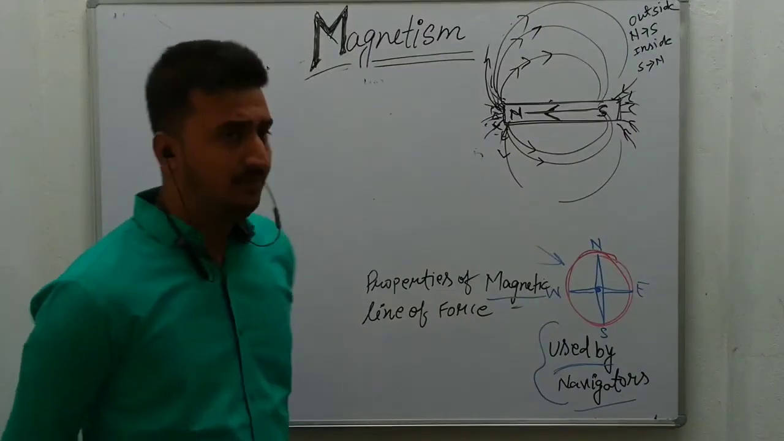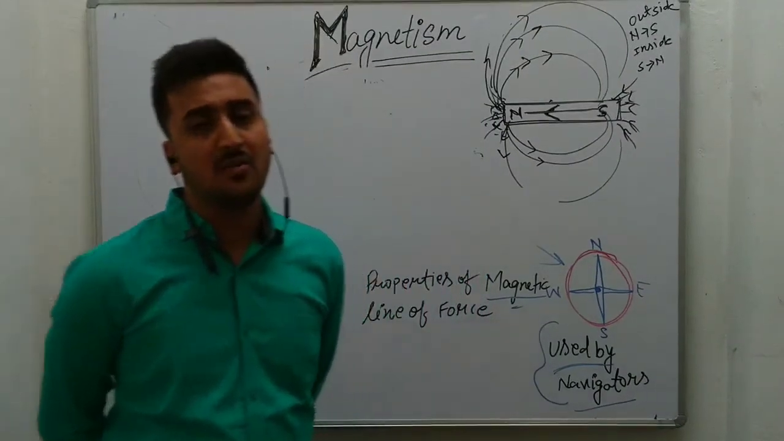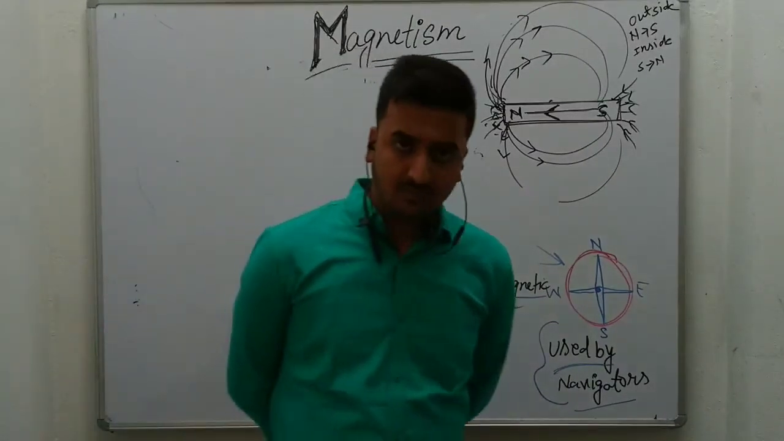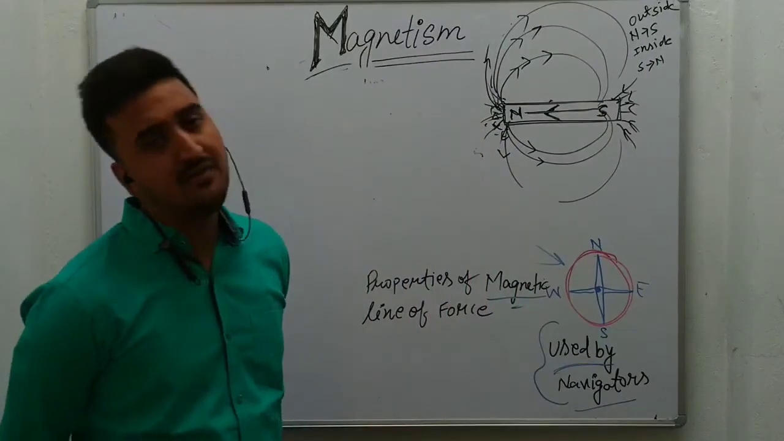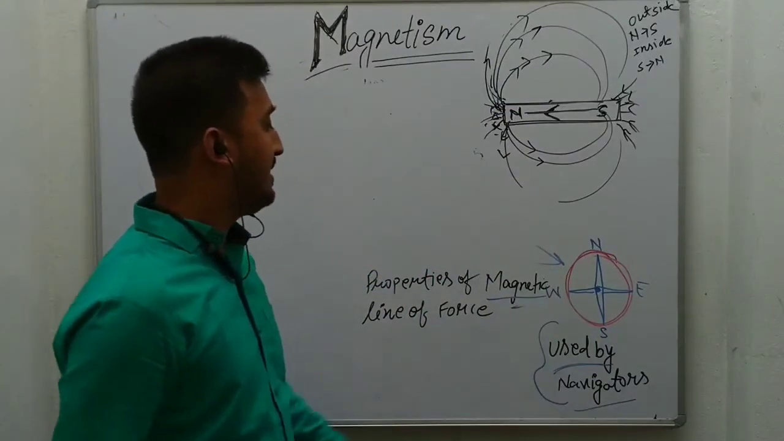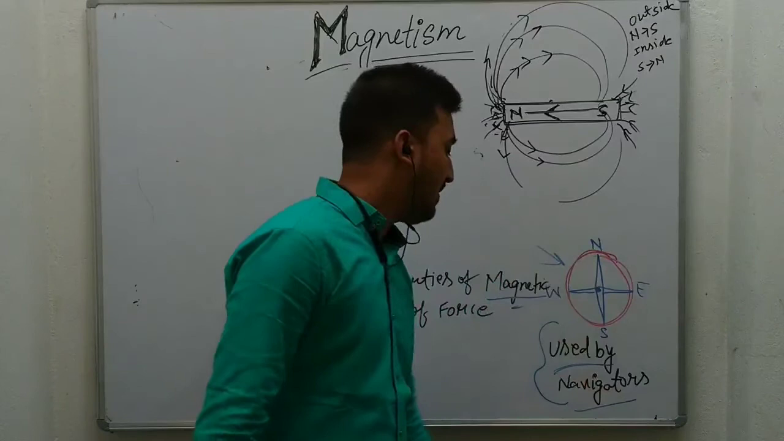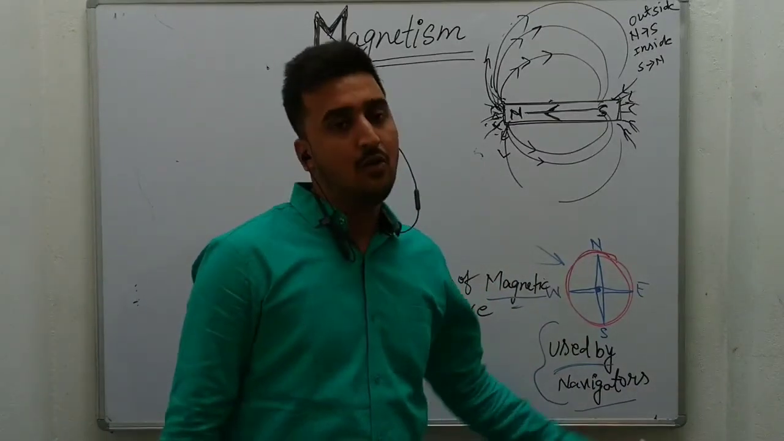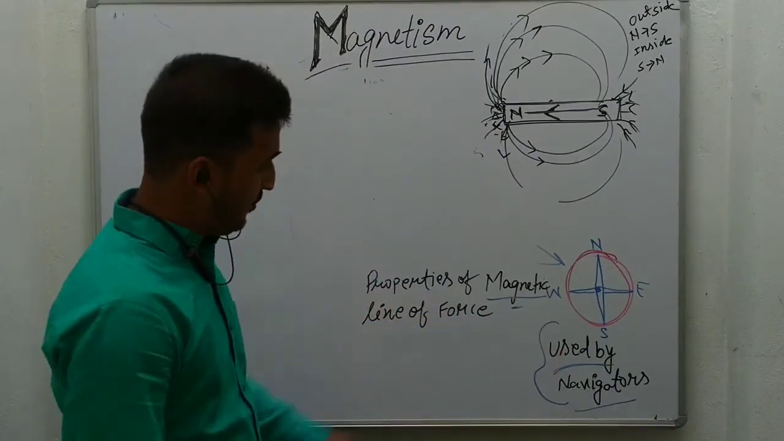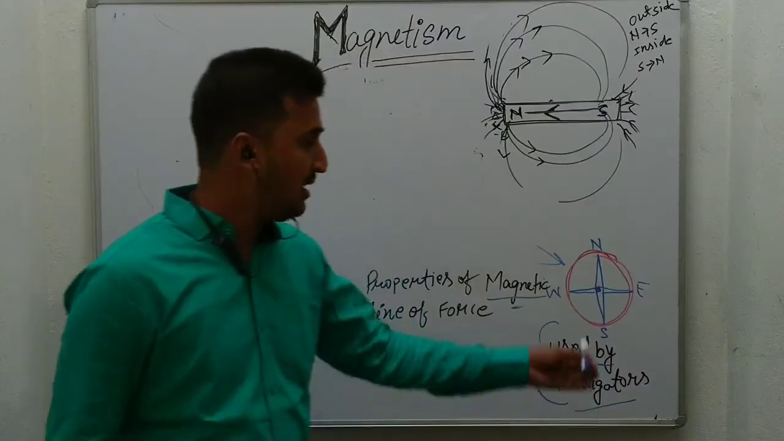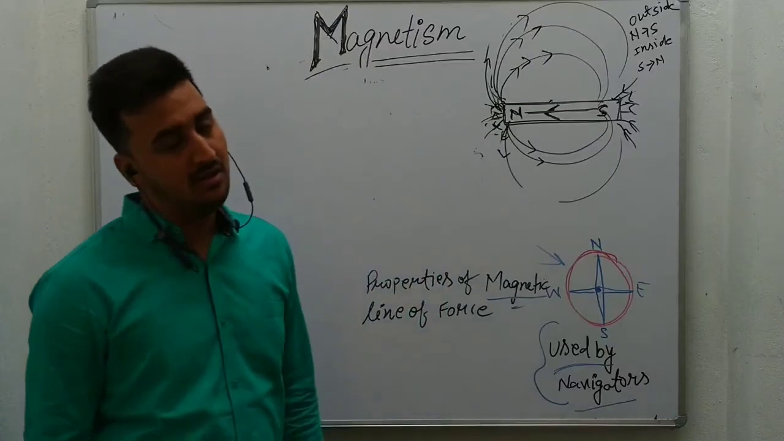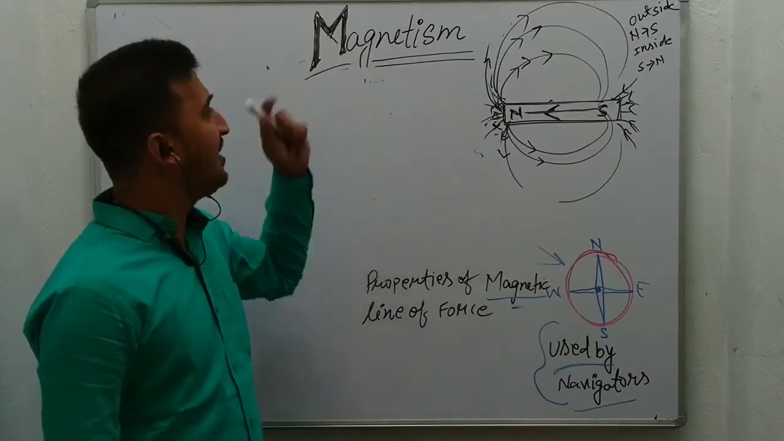Then we discussed the properties of a magnet: the property of attraction, the directive property, and the existence of poles. Then we discussed the magnetic field, and the last topic was the magnetic lines. We also discussed one device, a navigation device, which is used by navigators to define the direction. By using this device, they can easily choose their direction. So this is all about the basics of magnetism.